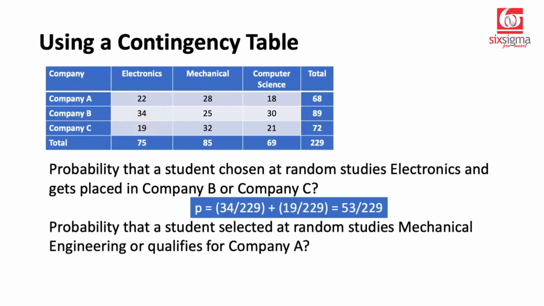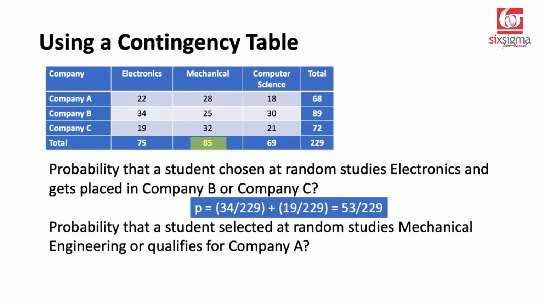What is the probability that a student selected at random studies mechanical engineering or qualifies for company A? We are not saying "and" qualifies for company A. So we have to be very careful with the choice of words in probability problems. How do we find this? Student studies mechanical engineering or qualifies for company A. This is an intersection kind of problem, because it is possible that a student studies mechanical engineering and qualifies for company A. So you have to adjust for that event.